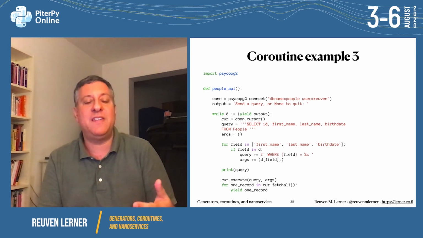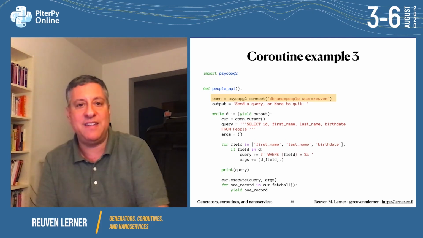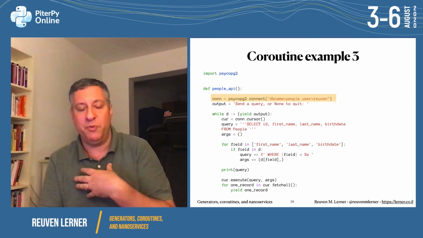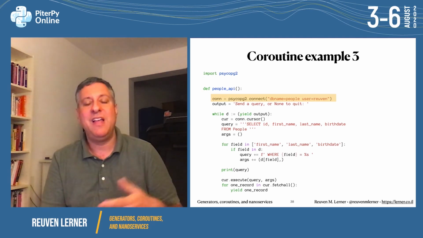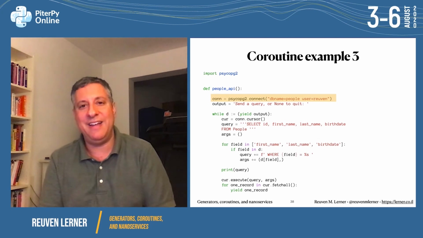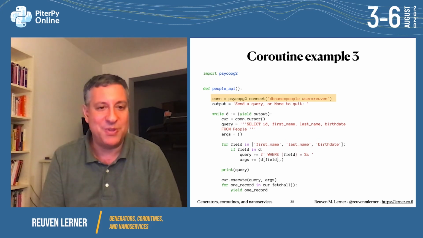So what I can do is I can say, here's my connection. I'm already going to connect to the database, the people database, with user Reuven. That's me. And in this database, I'm going to have people. I have me and my 4 children. They like to star in my presentations, or so they told me.